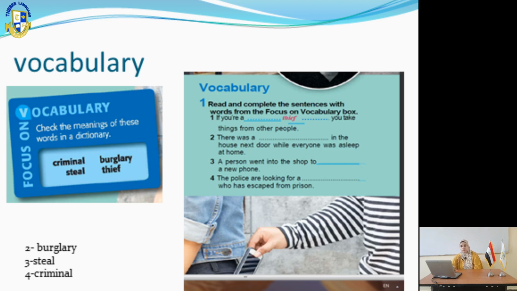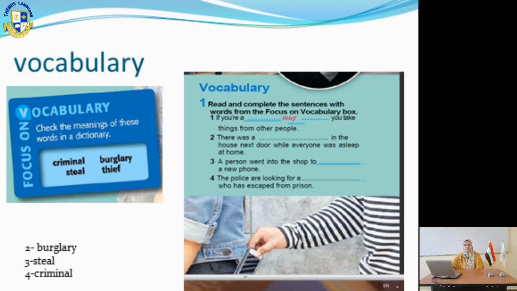As for the questions, number 1 is already made. If you are a thief, you take things from other people, as we said. 2, there was a what in the house next door while everyone was asleep at home. As we said, burglary is breaking into houses and taking things while people are asleep. 3, a person went into the shop to a new phone. We are choosing from the same vocabulary, so this is steal, the verb. 4, the police are looking for a what who has escaped from prison. Of course, this is a criminal.